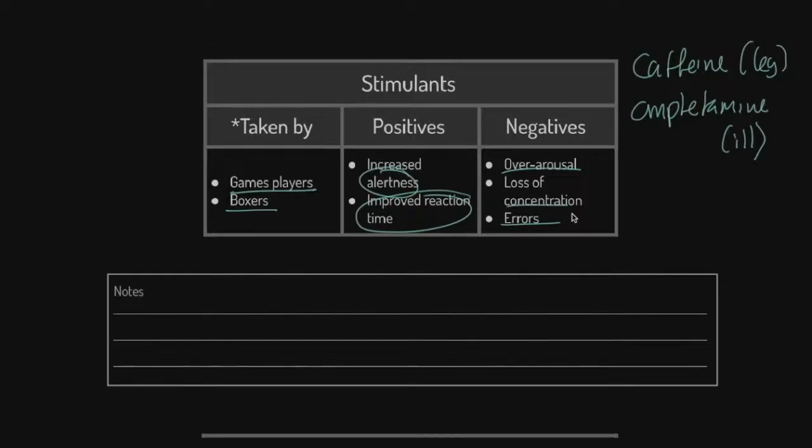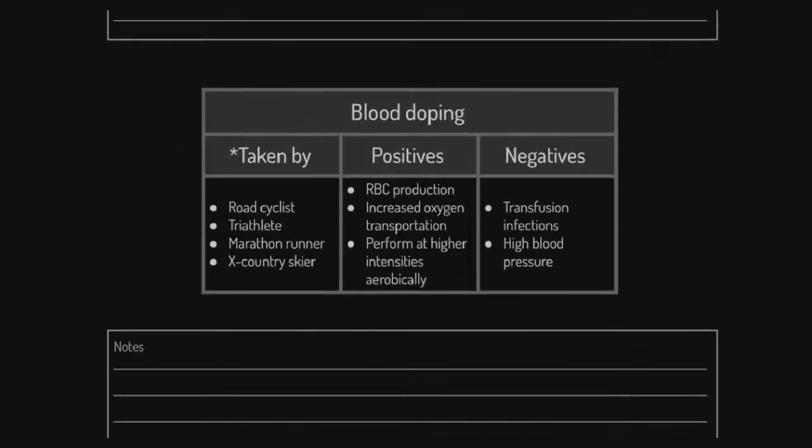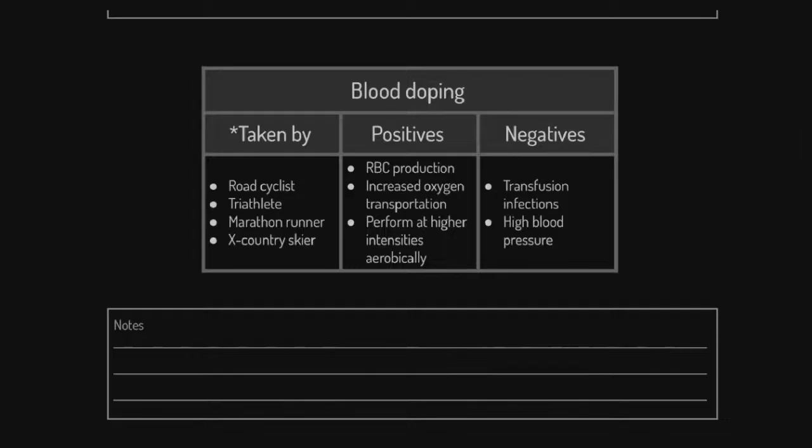One other thing about caffeine specifically, by the way, is it's really good for endurance, and specifically it's good for fat solubility. So it actually has a chemical effect in the body as well. People like marathon runners rely on caffeine a lot because it helps the fat be moved through the blood more efficiently. Anyway, that's just a little side point. We are in the last stage, blood doping. Can I just stress as well, we don't take blood doping, we do blood doping.